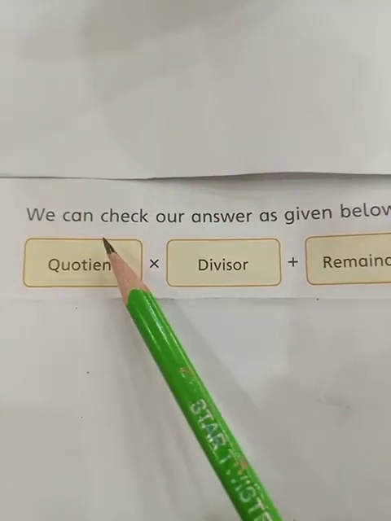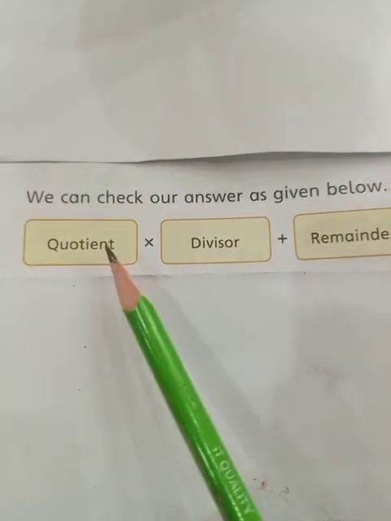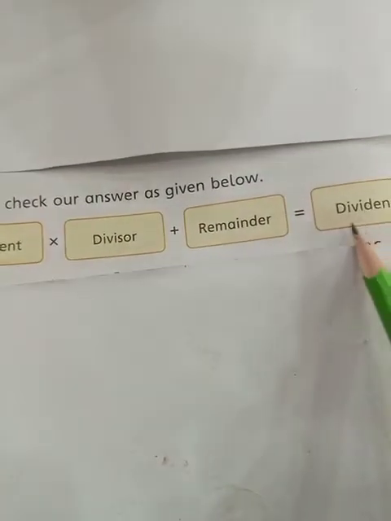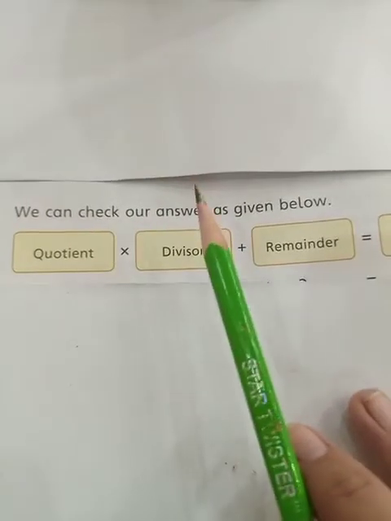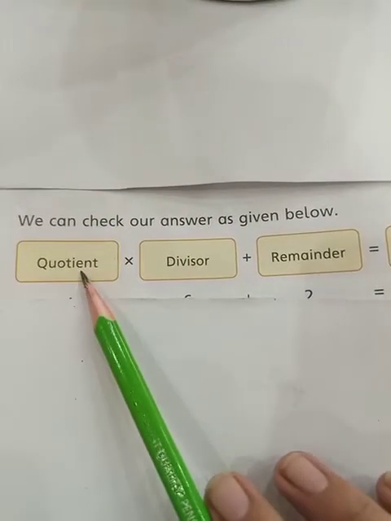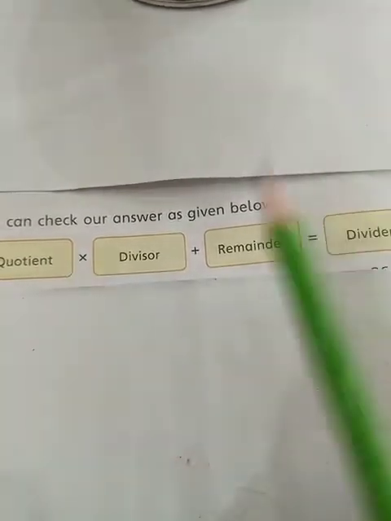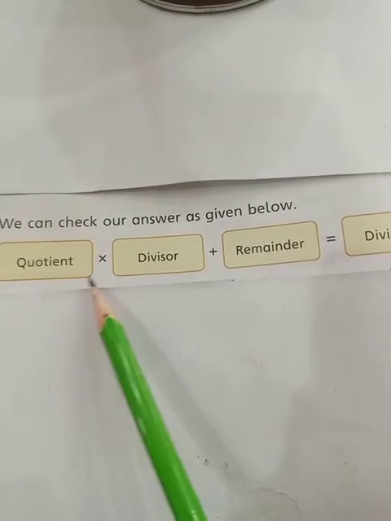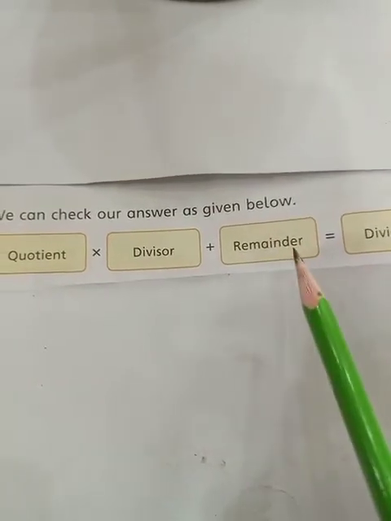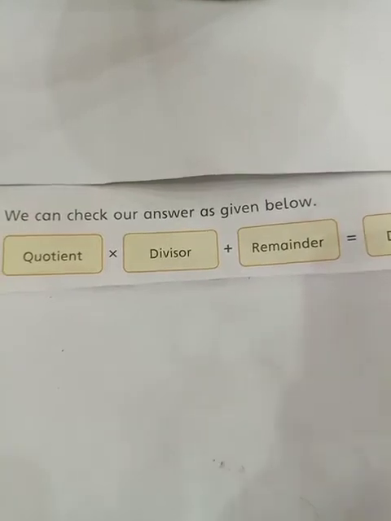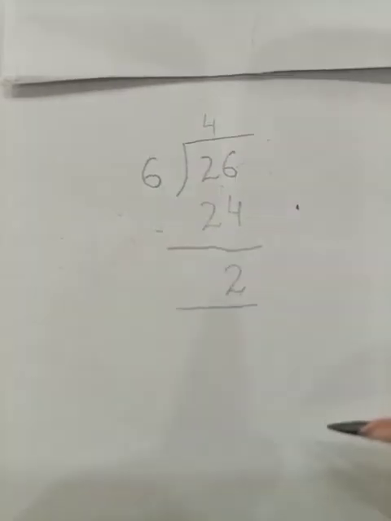Students, our next step is checking. We want to check our answer. So students, here is the process of checking our answer. That is very easy. We are going to multiply our quotient with the divisor, and then we are going to add our remainder, and if this is equal to our dividend, then our answer will be correct. Let's try to learn it with this example.